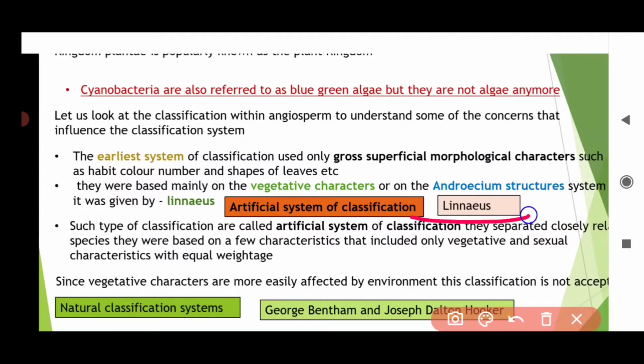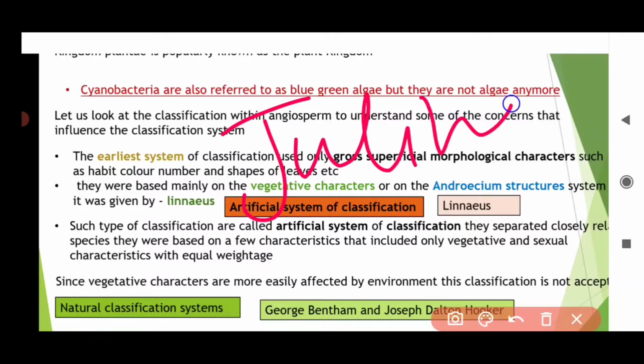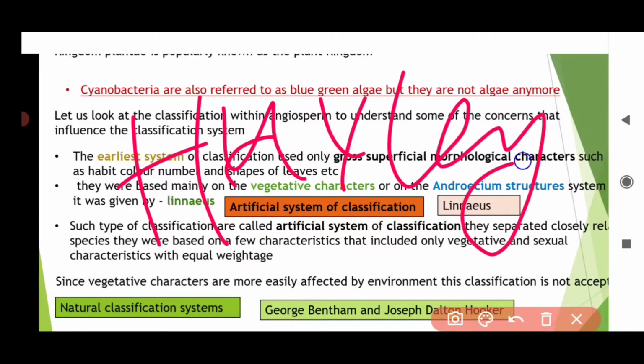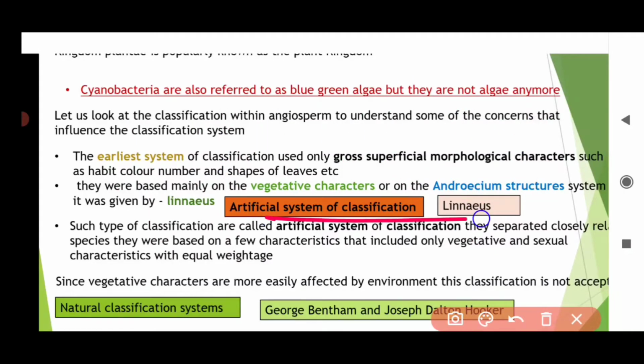Linnaeus is a great scientist. He did many experiments and classifications in taxonomy, and he is also called the father of taxonomy. But the father of modern taxonomy is Julian Huxley. That's a bit of extra information, not required.